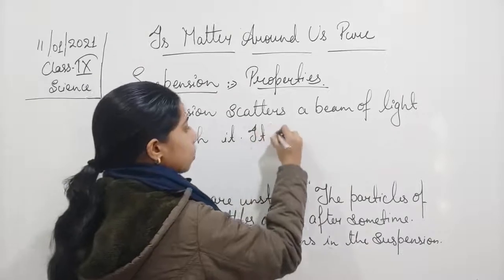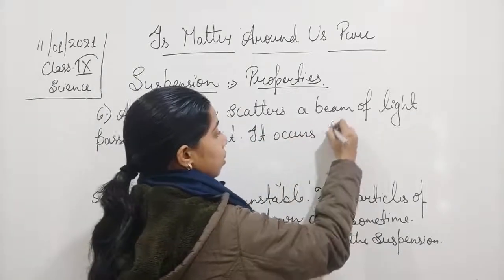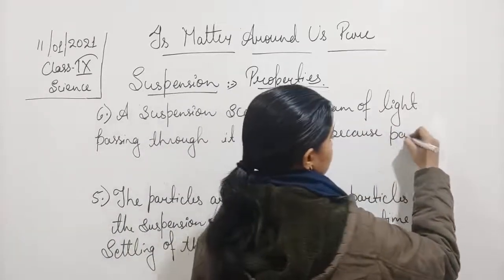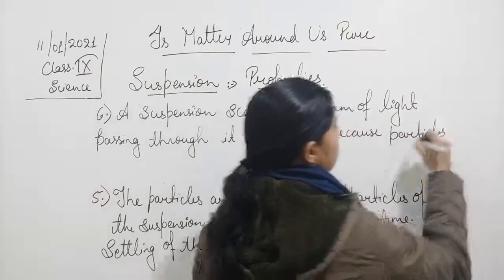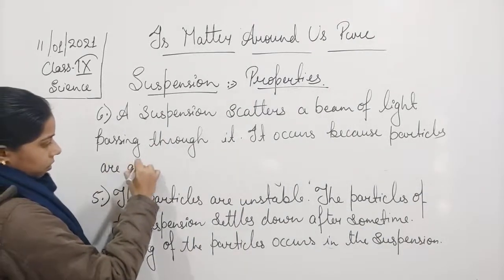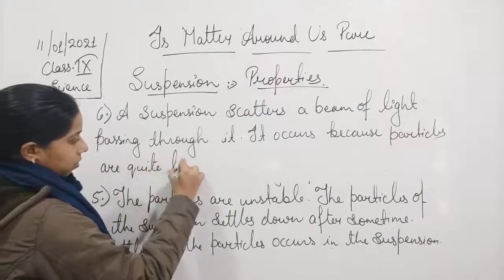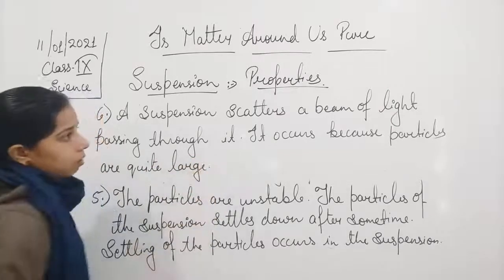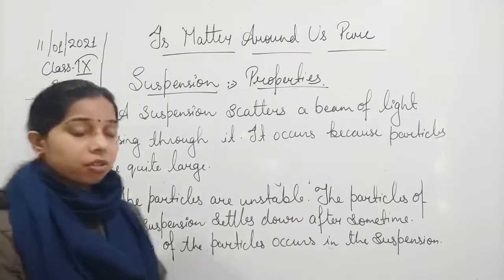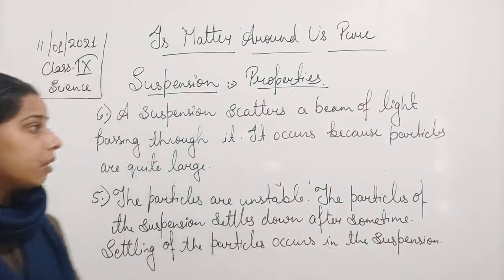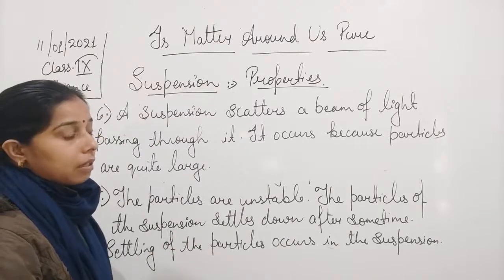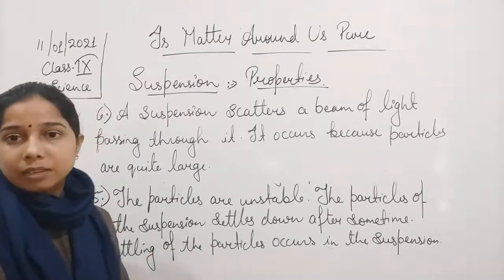It occurs because particles are quite large. Okay, so suspension scatters a beam of light when the beam of light passes through the particles, and it occurs because of the size of the particles.